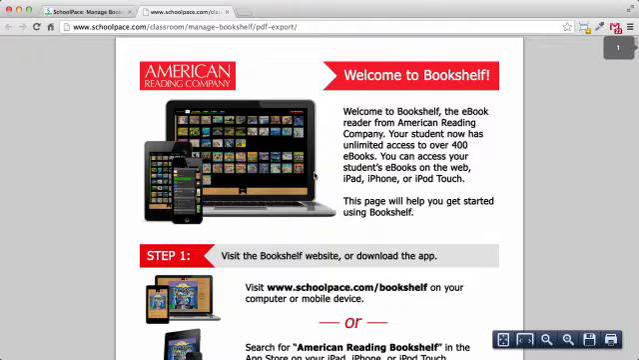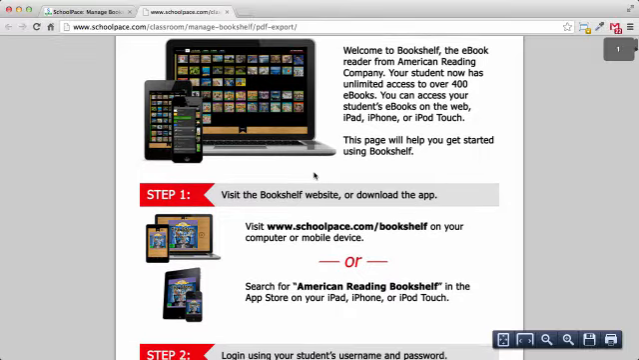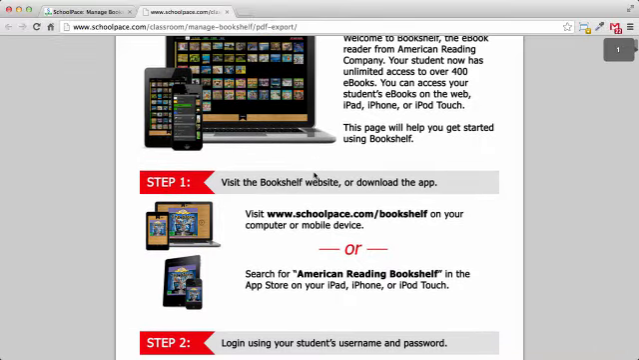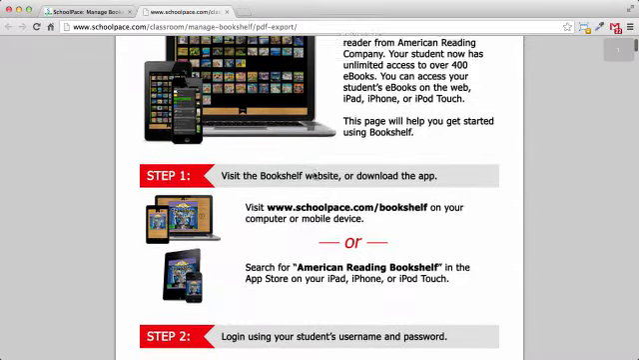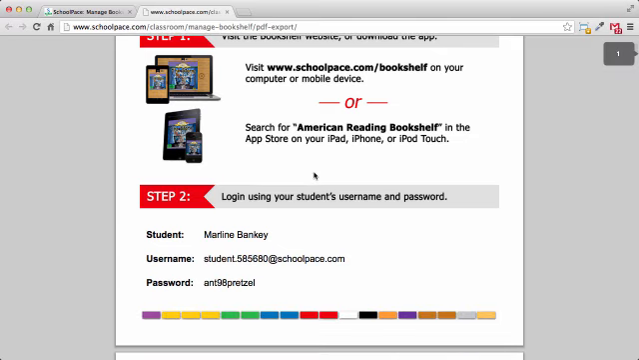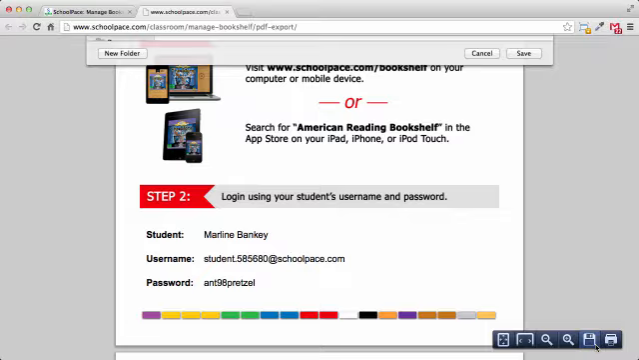SchoolPace will generate a PDF file and display it in your web browser. For each student in your classroom, there's one page in the PDF document with individualized take-home instructions. These, for instance, are the instructions for Marlene. You should save this PDF to your desktop and then print it. I'll save.